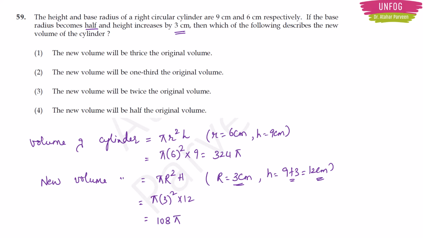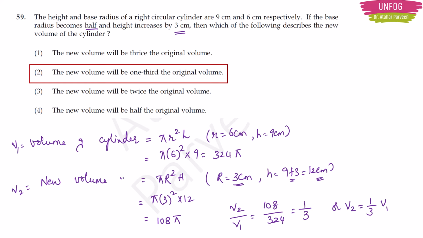Now again what you do? This is your V1, this is your V2. To compare, you do V2 by V1. This is equal to 108 by 324 because pi will get cancelled. It will be 1 by 3, or V2 will be equal to 1 by 3 times V1. Right? So our correct answer will be that the new volume will be 1/3 of the original volume. So this is our normal common procedure.